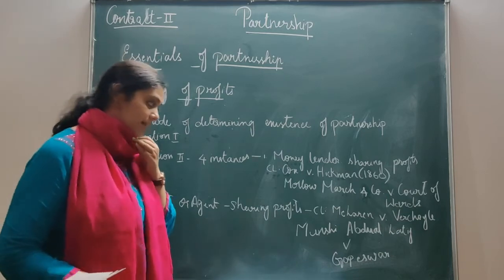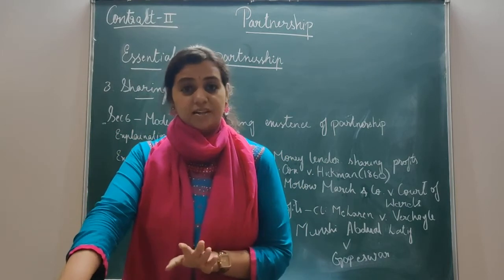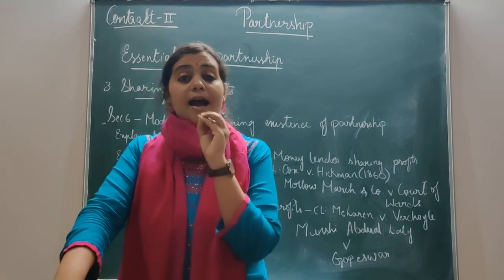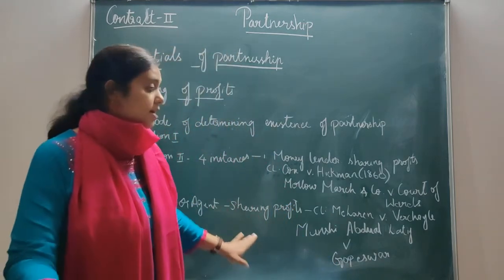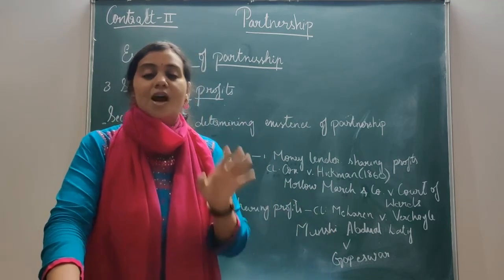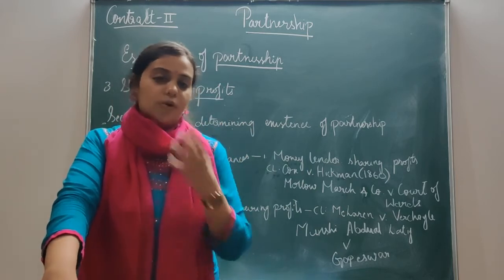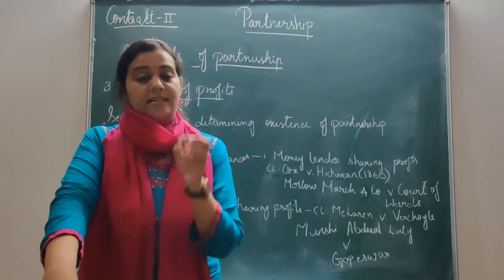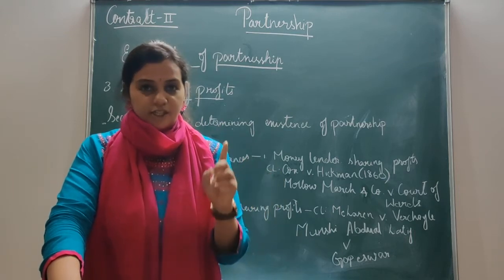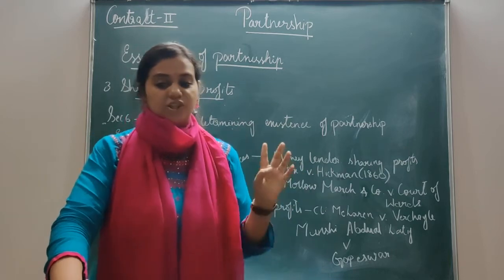So it was held that such a servant only acted as an agent. The concept of principal and agent was applied. Since he is working on behalf of the company, he is authorized to sign the documents, and a share of profit is given to increase his interest in the work or to motivate him. So even though he is getting a certain share from the profit, he cannot be termed a partner of the firm. The relationship of agency is established here, that is principal and agent. Clear with this?